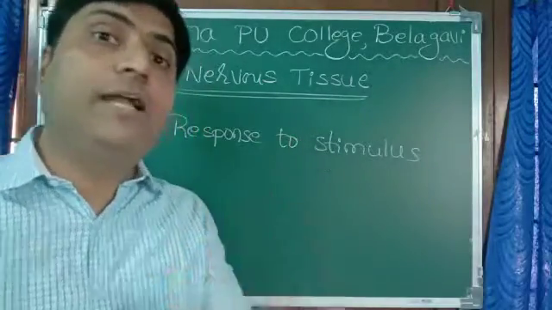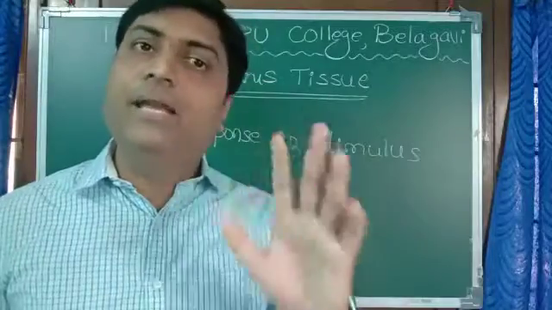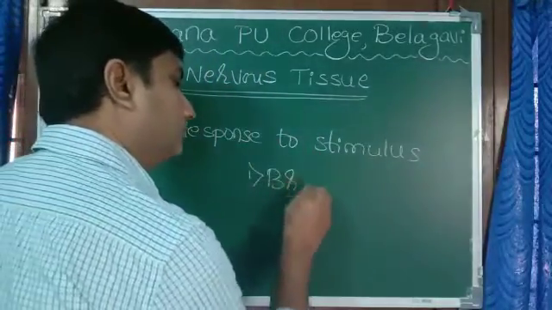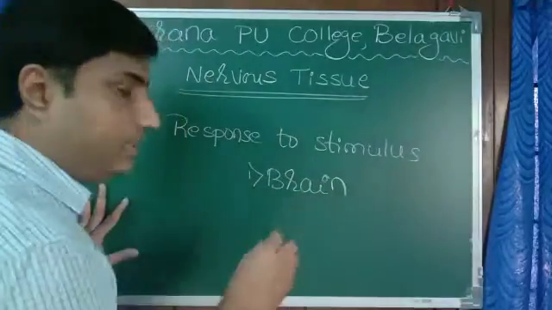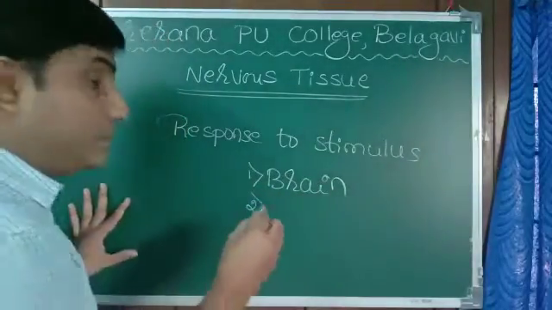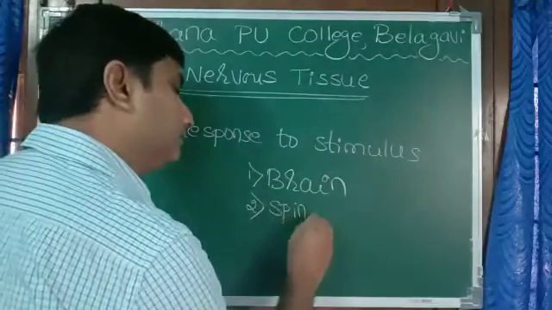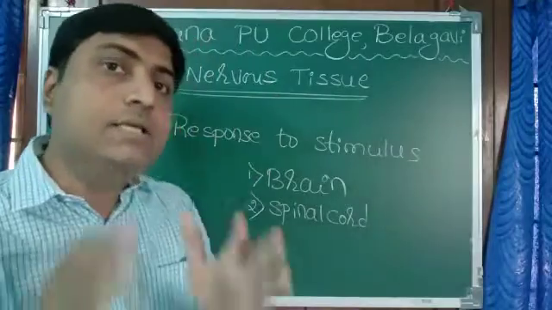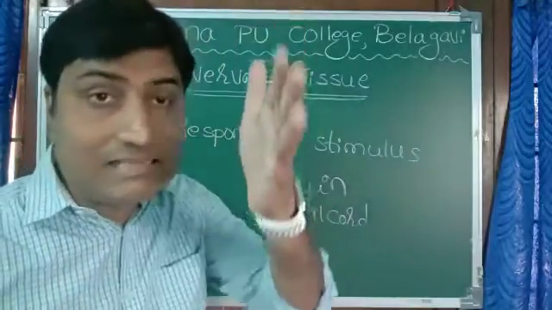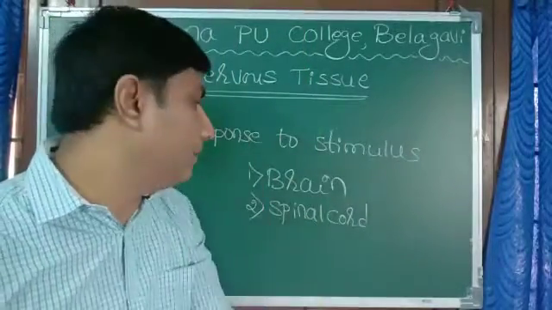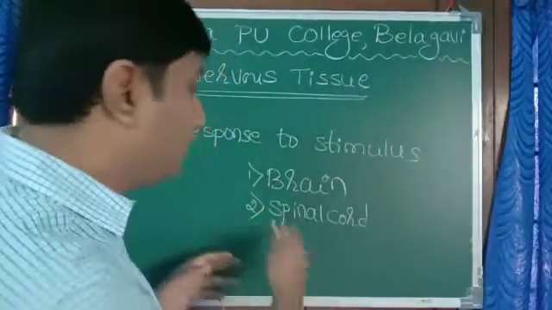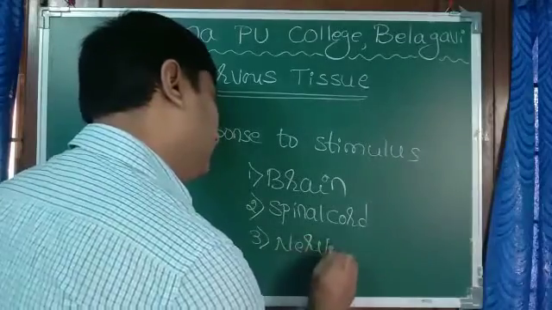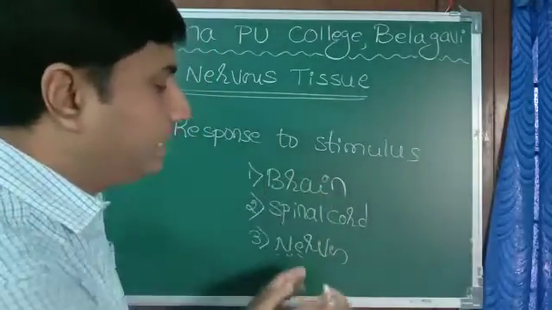So where do we find nervous tissue in our body? Mainly in the brain, then in the spinal cord. Where is the spinal cord present? Spinal cord is present inside the vertebral column. And then the nerves which come out of the brain and spinal cord.